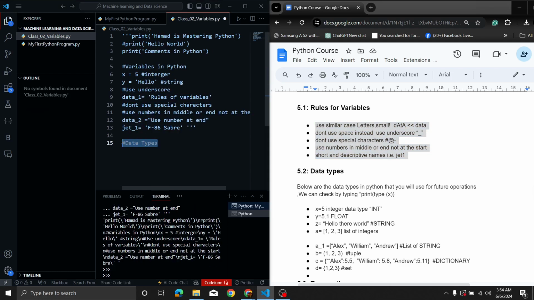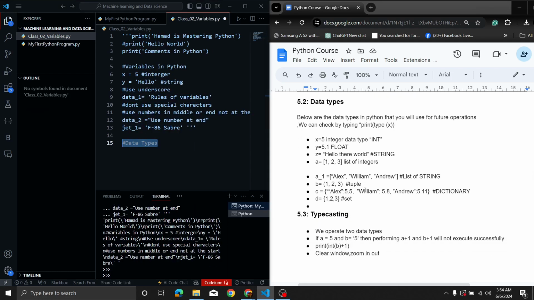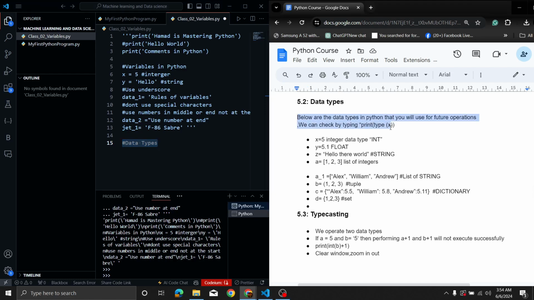Now we'll talk about the data types. Below are the data types in Python that you will use for future operations. And we can check those data types by typing print type and x. So x is equal to 5 gives us the data type for integers. y is equal to 5.1. This is for floats. Floats means the decimal numbers. z is equal to hello there world, and this will give us a string.